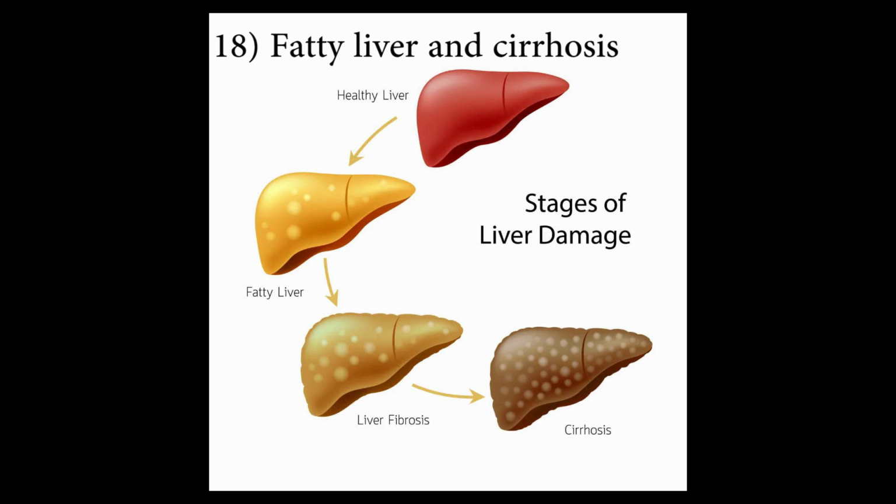Number 18. Fatty liver and cirrhosis. As we all know, alcohol is the main cause of liver damage. In the initial stage due to regular drinking, our healthy liver converts into fatty liver, where the extra fat is stored in our liver which enlarges the size. Then in the next stage liver fibrosis occurs, where there are different types of degenerations and scar tissues formed in our liver. The last stage is cirrhosis where the liver gets completely damaged and the growth of connective tissue destroys the liver cells.